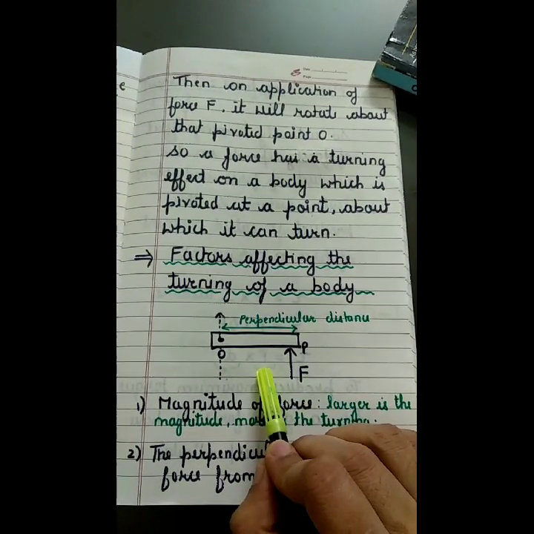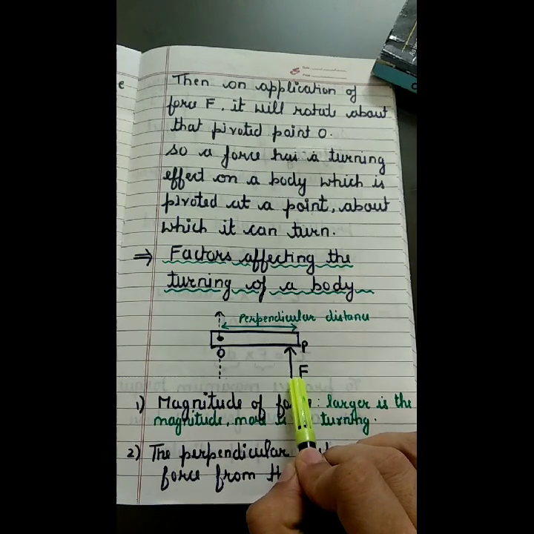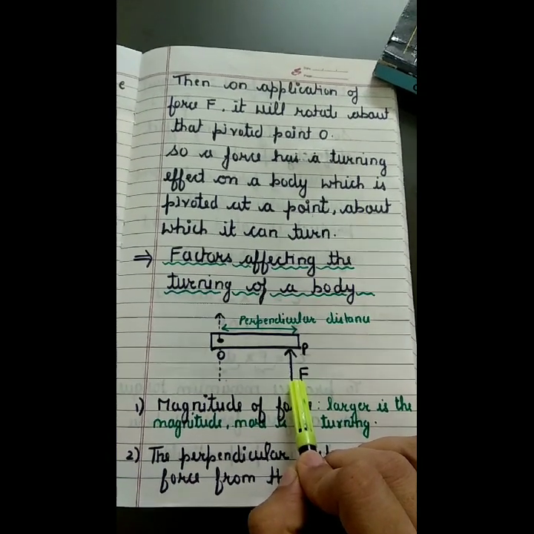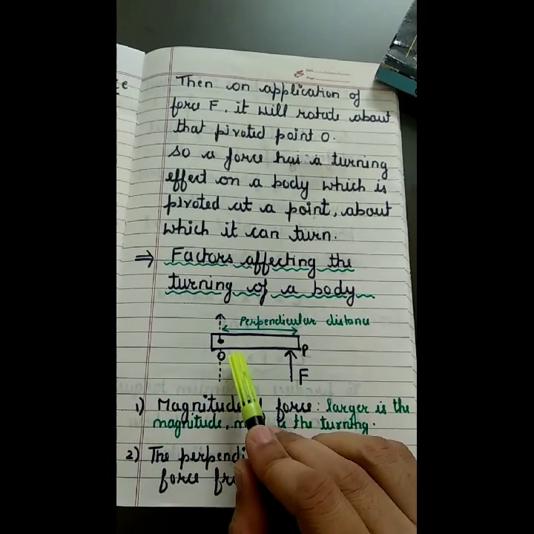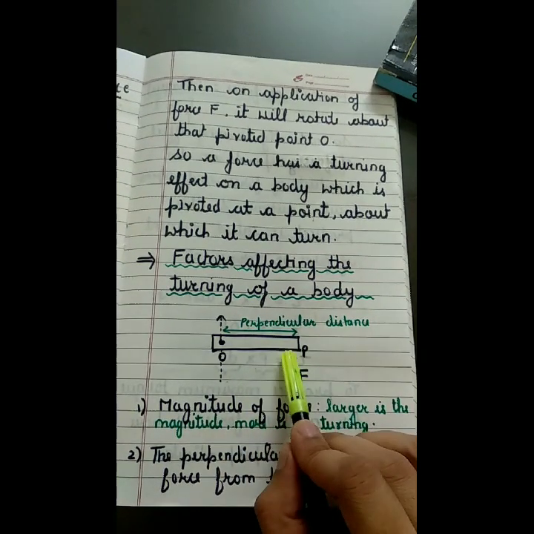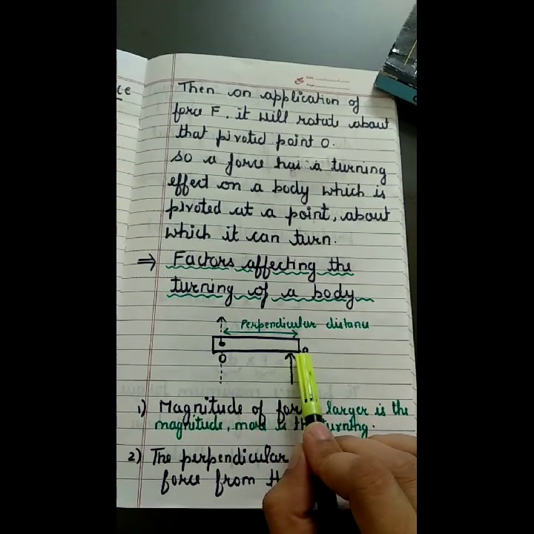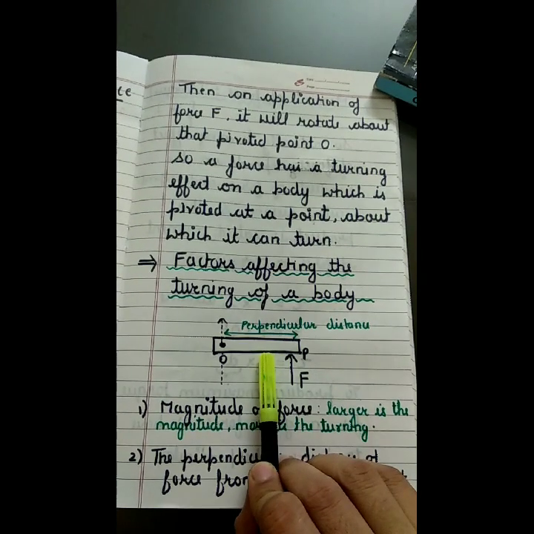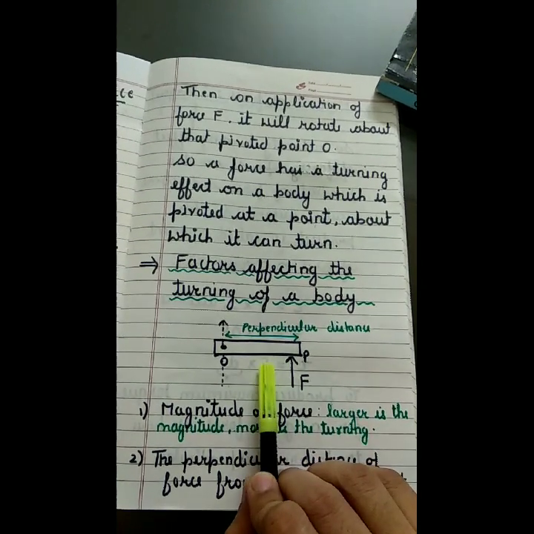So the turning effect depends upon the magnitude of force. So larger is the magnitude, more is the turning. Second factor is the point of application of force. Here I am applying the force at point P. What will happen if I apply force at this point?